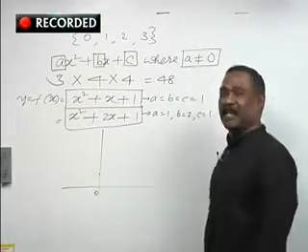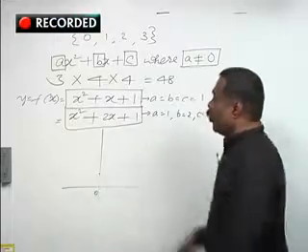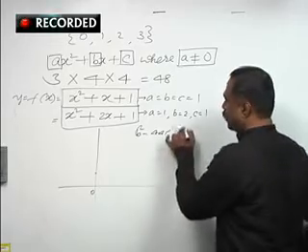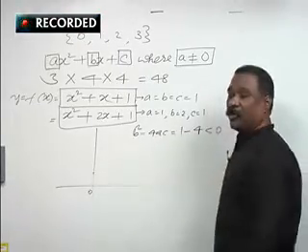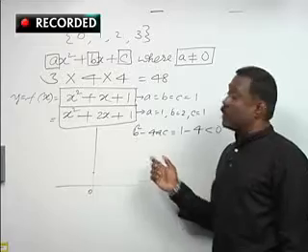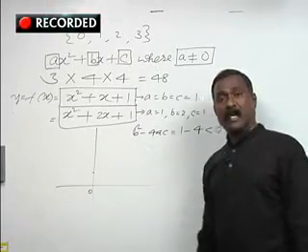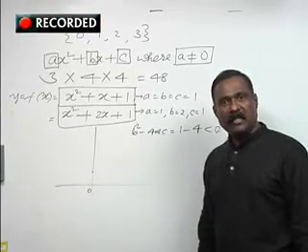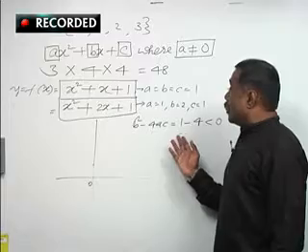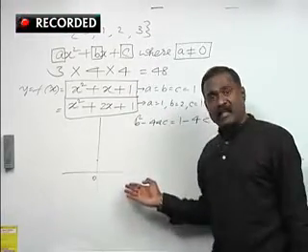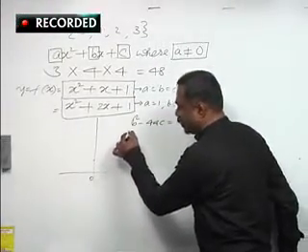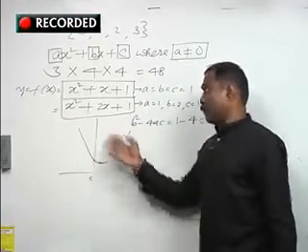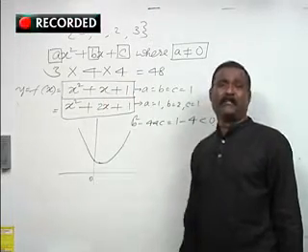And if you see the discriminant, b square minus 4ac is nothing but 1 minus 4, which is less than 0. Its discriminant is negative. That means it doesn't have any real roots, which means it never cuts x-axis. Because if it has any real roots, it will cut x-axis. If not, it will not cut x-axis. So, which is not our required expression.